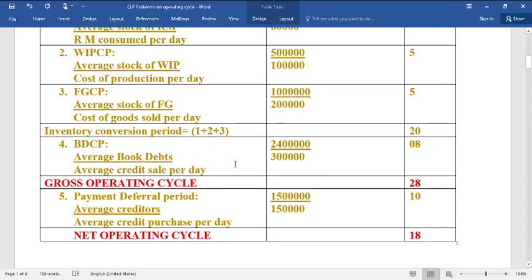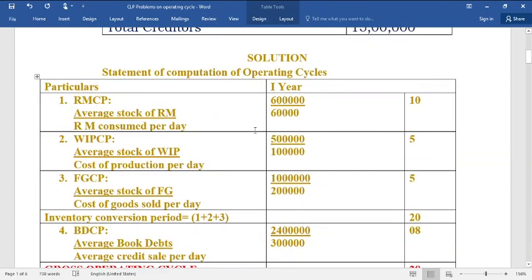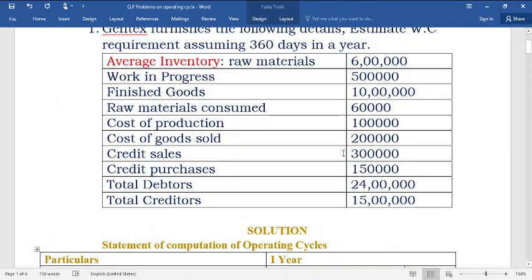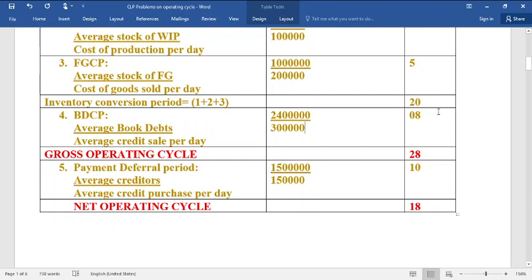And book debts conversion period is equal to average book debts divided by average credit sale per day. So average book debts means debtors 24 lakh divided by credit sales 3 lakh. In some problems credit sales are given, in some problems total sales are given, take whichever is given. See, you will get 80 days as the book debts conversion period. If you total these, it is very important.